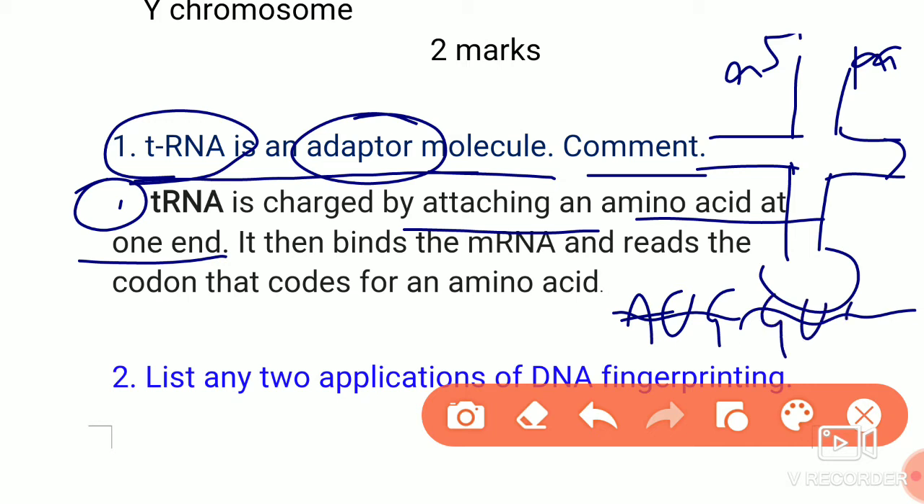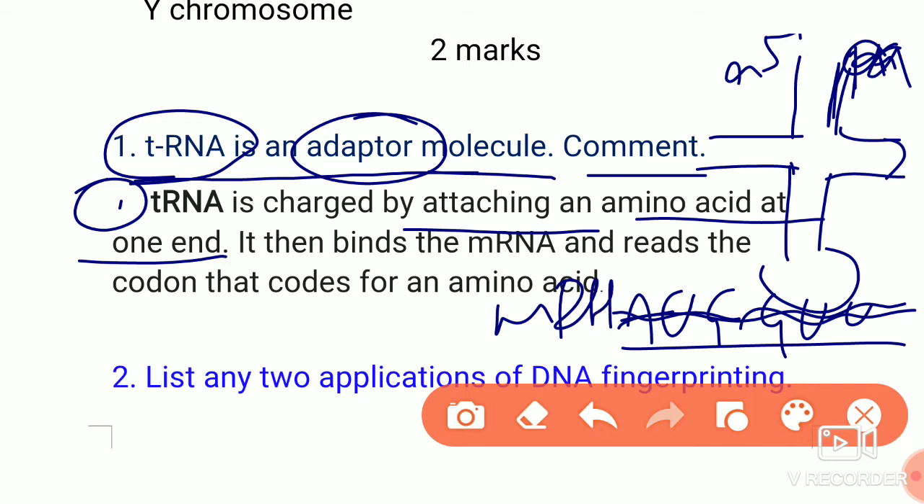It will read the codons on the mRNA. So two hands at a time will do the job. That's why it is called an adapter. Two functions: one will be attached to the amino acid, one will read the codons on the mRNA. That is the answer here.